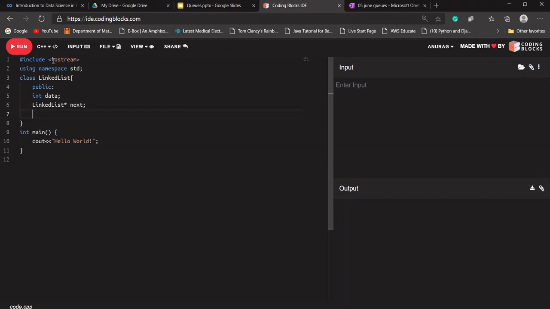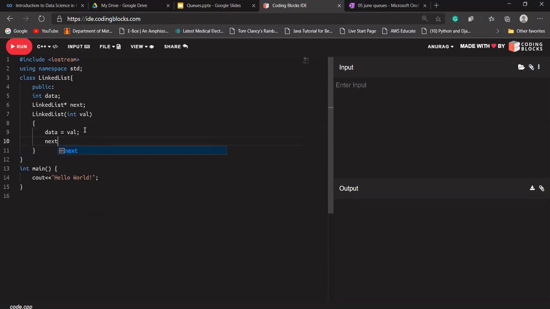Let's say there is one constructor as well. Let's say I'm passing some data to it. What it will do is assign this data to the object's data using this pointer. To avoid confusion, I'm writing it as val here. Okay, let's remove this data.